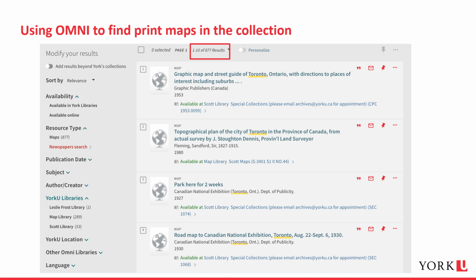If you only want maps that are available in the map library, you can also add the additional filter for the York University Libraries facet, which offers 289 results. This then excludes maps that are available online and printed maps in other locations like the Clara Thomas Archives and Special Collections, which can be accessed by appointment only.